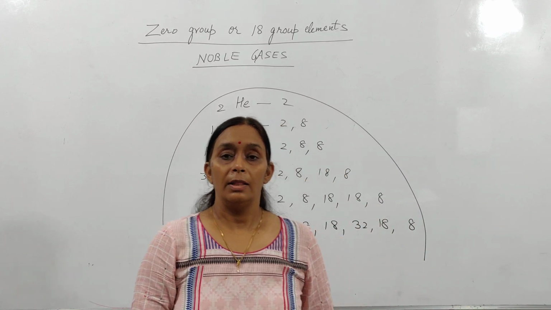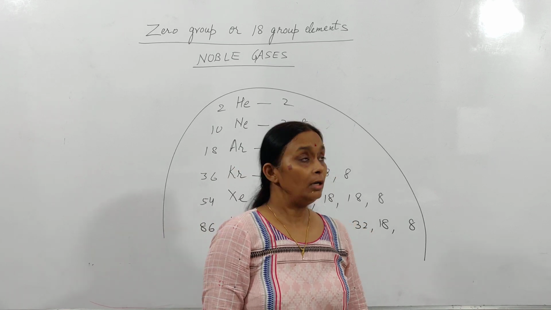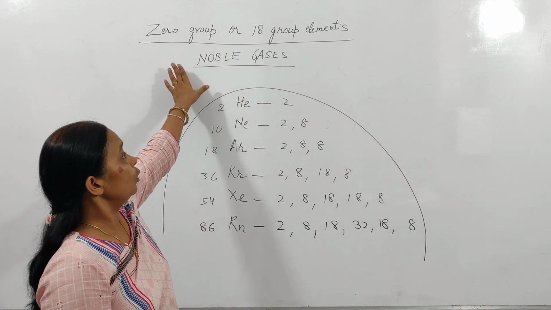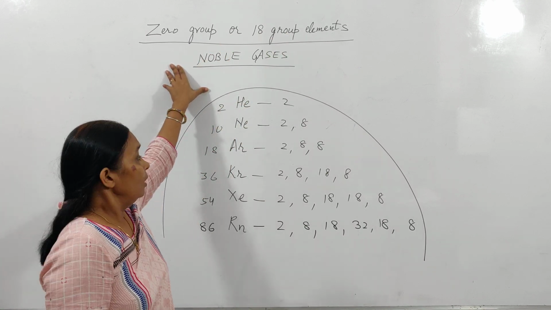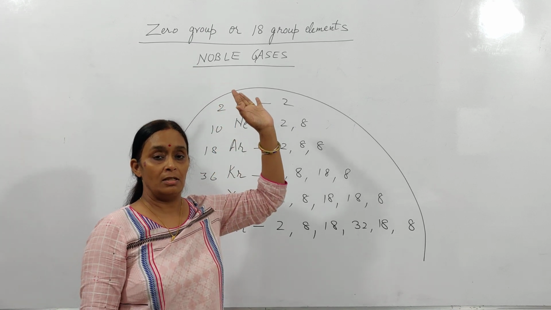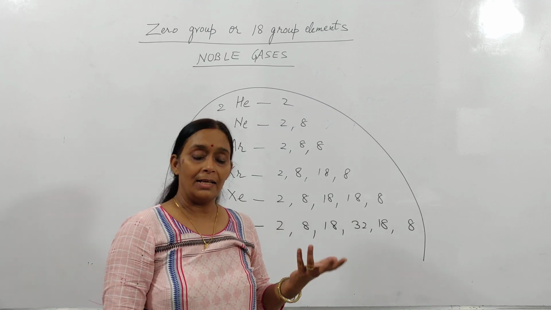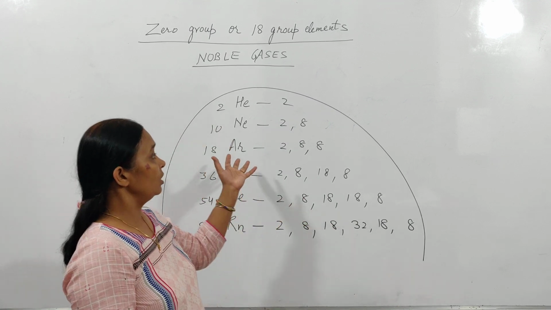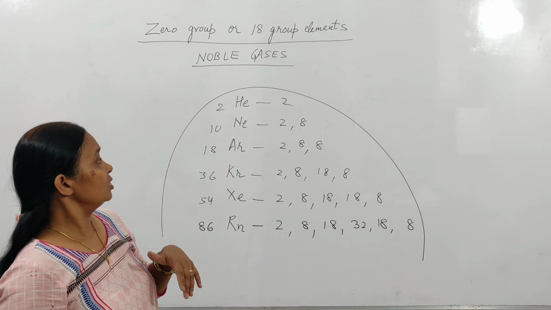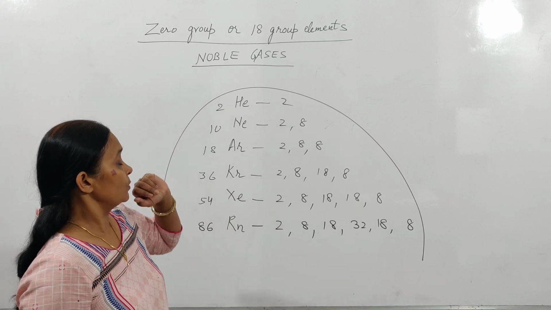So children, the next group of elements which we are going to study today are called 0 group or 18 group elements. We also call them noble gases. These are the elements which were not in existence when Mendeleev prepared his periodic table. So at that time, he did not include these elements in his periodic table. Later on, slowly and steadily, when studies were done, these elements were discovered and put in these groups.